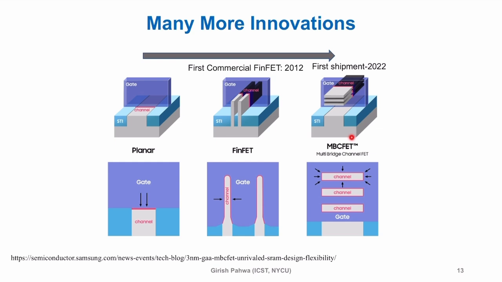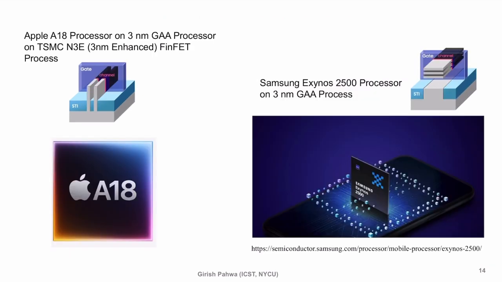Other companies like TSMC, I think the nanosheet is going to come at their next node, but you can't buy the nanosheet technology from them yet. Although they are doing the research, so it's almost about to complete. If you look at the A18, the processor chip in the iPhone 16, that's on 3 nanometer.